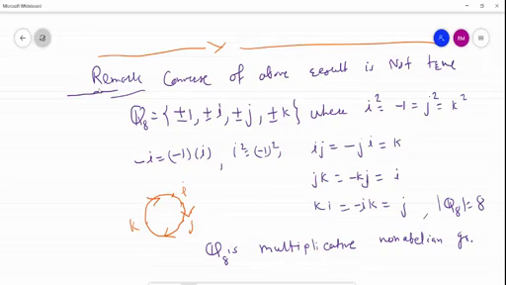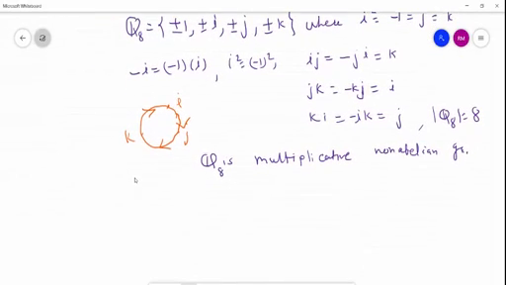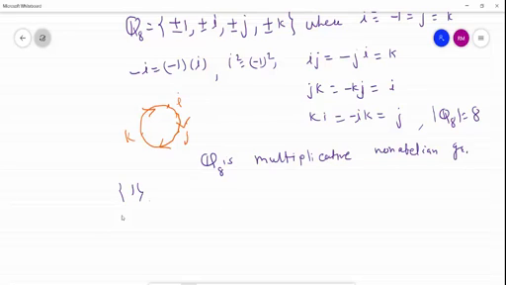So though this is non-abelian group, but every subgroup of this group is normal. There are 5 subgroup, proper subgroup. Our first is 1, plus minus 1, this is second subgroup.